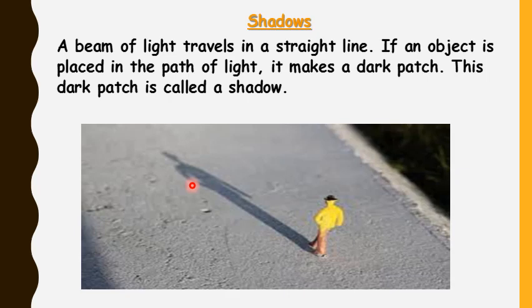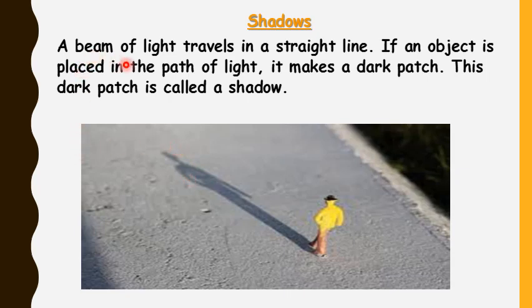The shadow of an object is the same shape as the object. If the object is near the light source, then the shadow is big, but if the object is far from the light source, then the shadow is small. Shadows are also made by sunlight. When the sun is directly above our head, our shadow is made under our feet. In the morning and evening, our shadows are longer.